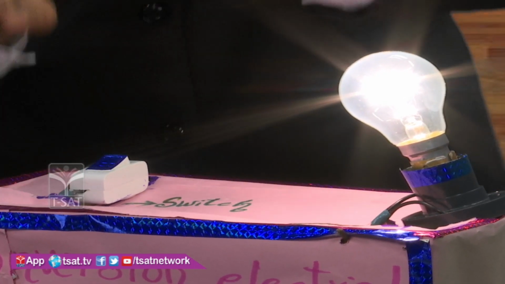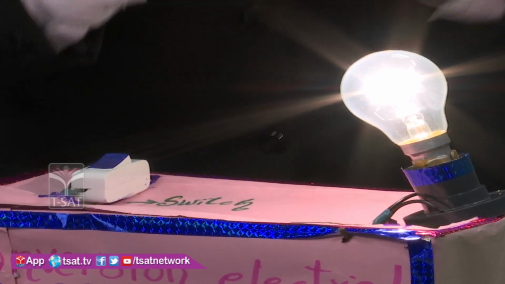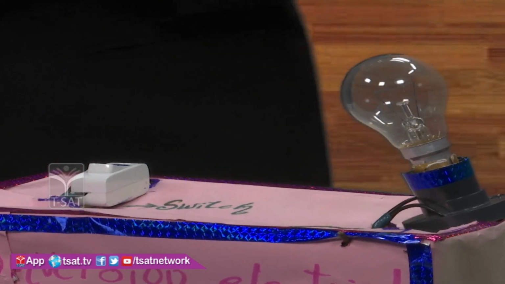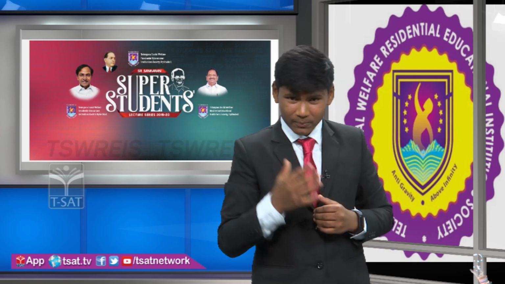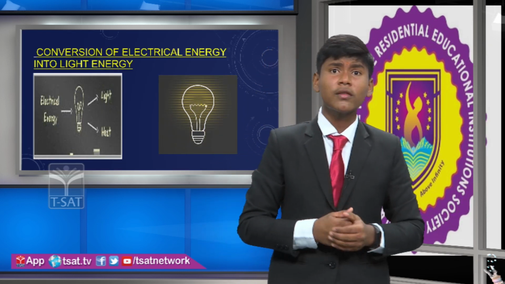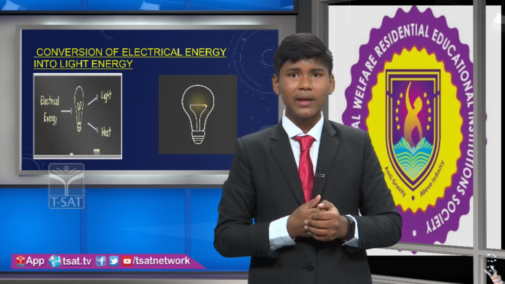Here first of all the electrical energy is converted into the heat energy, and that heat energy gives us light energy. So friends, let's switch off the light. And you can raise another doubt: does the electrical energy convert into the light energy only in a bulb? But no. There are so many examples where the electrical energy converts into the light energy.